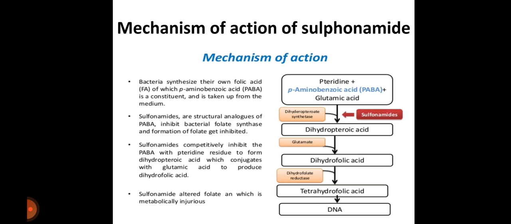Sulfonamides competitively inhibit the para-aminobenzoic acid with pteridine residue to form dihydropteroic acid, which conjugates with glutamic acid to produce dihydrofolic acid. Sulfonamide altered folate is metabolically injurious. Overall, sulfonamides inhibit the para-aminobenzoic acid which is responsible for the synthesis of folic acid in the bacteria. This is all about the sulfonamide drugs.